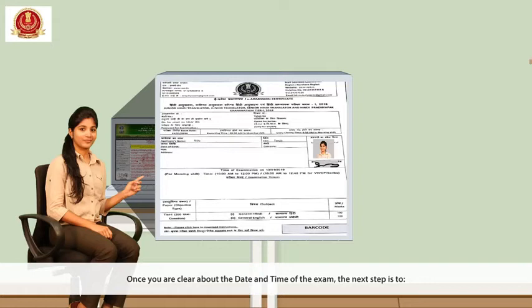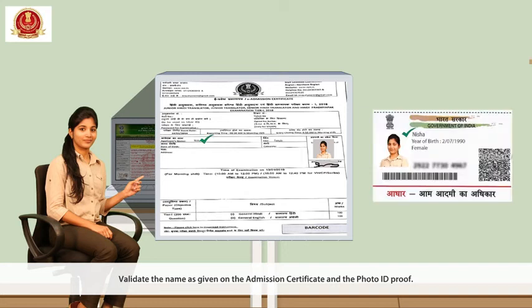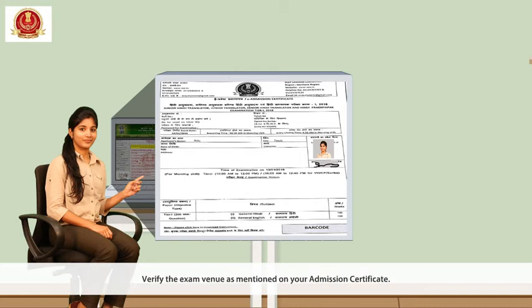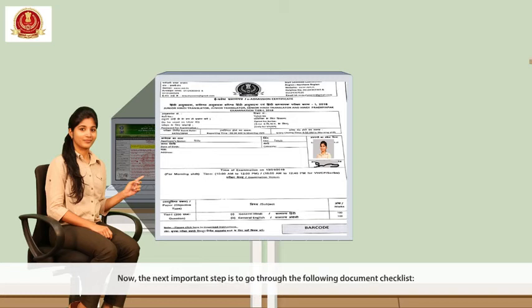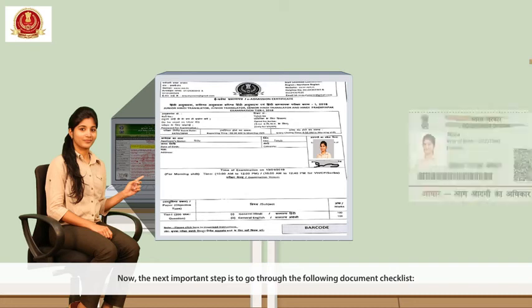Once you are clear about the date and time of the exam, the next step is to validate the name as given on the admission certificate and the photo ID proof. Verify the exam venue as mentioned on your admission certificate. Download and print the admission certificate. Now, the next important step is to go through the following document checklist.